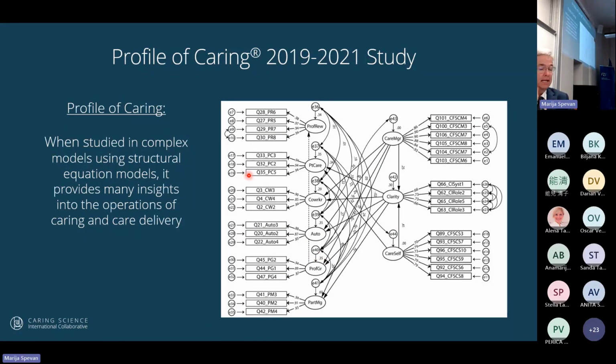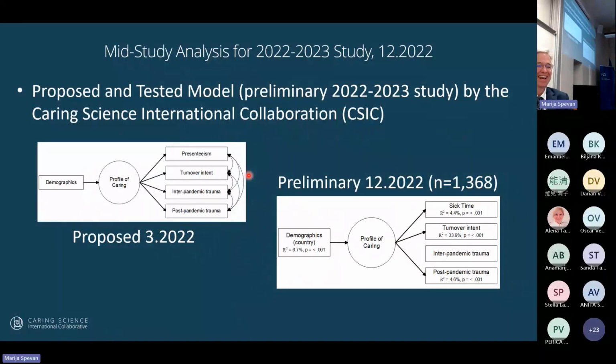We tested the Jesus out of this. That means we tested it a lot, if you don't know that word. Okay, and so we found that the hypothesis was true for sick time.